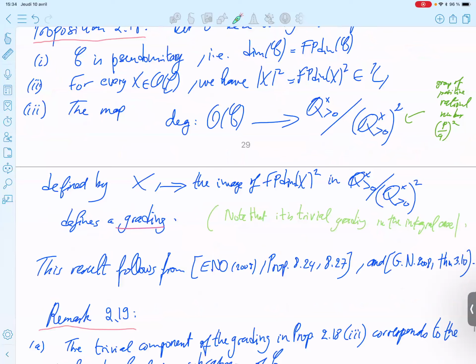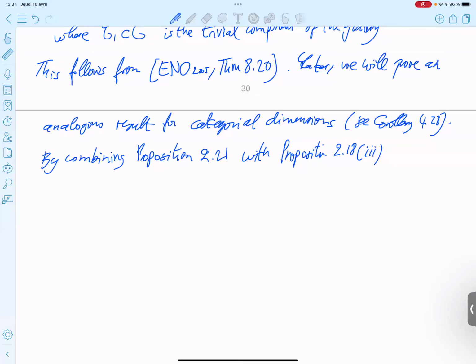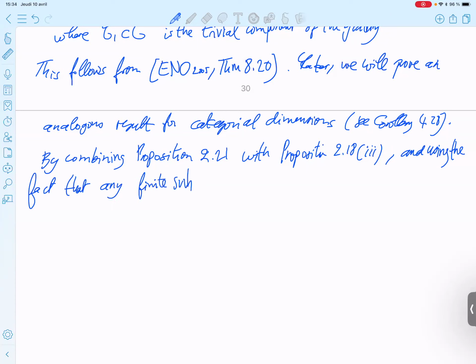Okay, so let me write that, and then we will think why it is true. And using the fact that any finite subgroup of, so the image I was talking about was generated by, is a finite subgroup of that square.